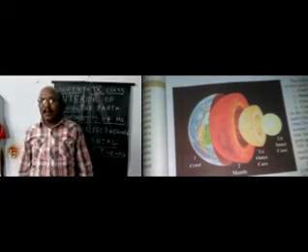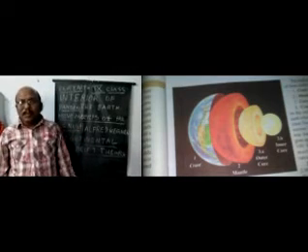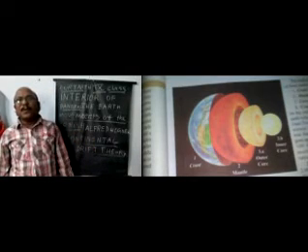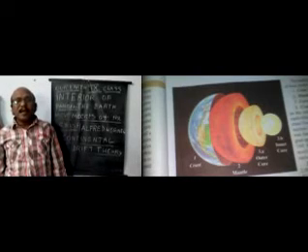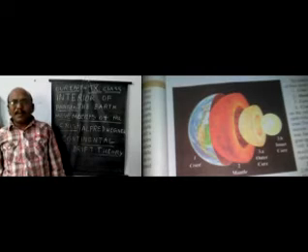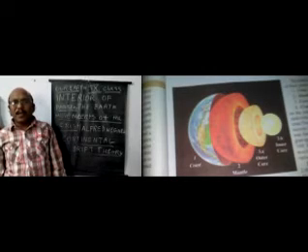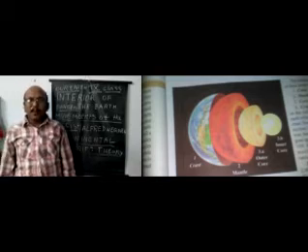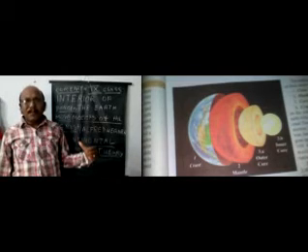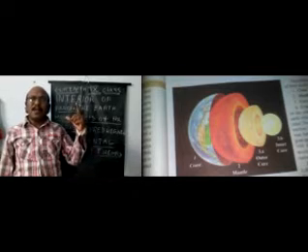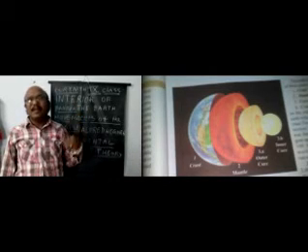This Pangaea broke up into two parts. One is Laurentia and another is Gondwanaland. Laurentia means present North America, Greenland, Eurasia and other parts. Indian subcontinent is also part of Laurentia.